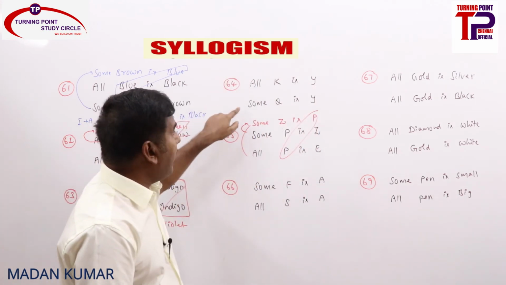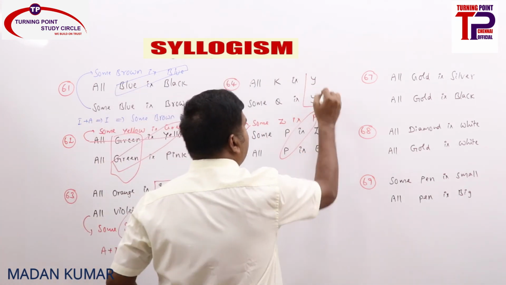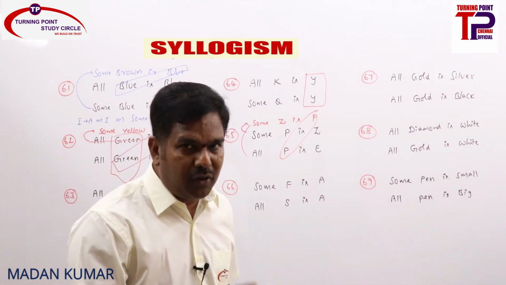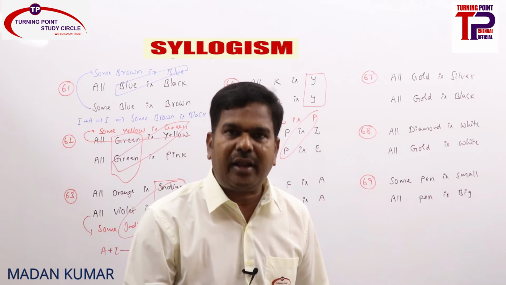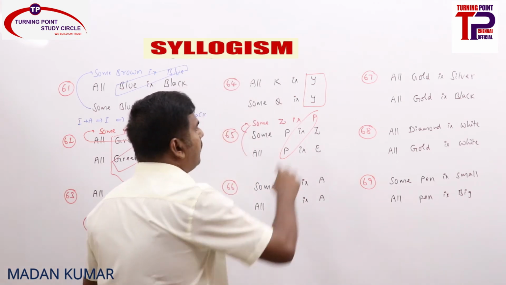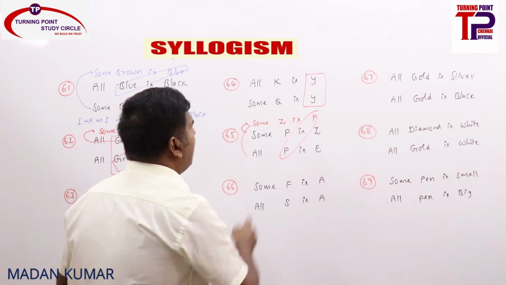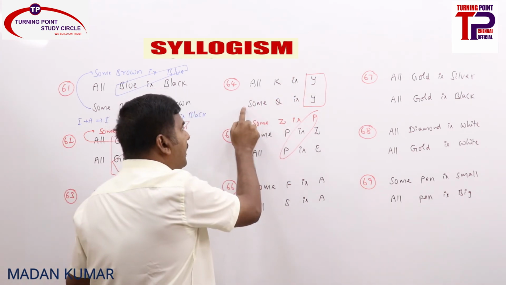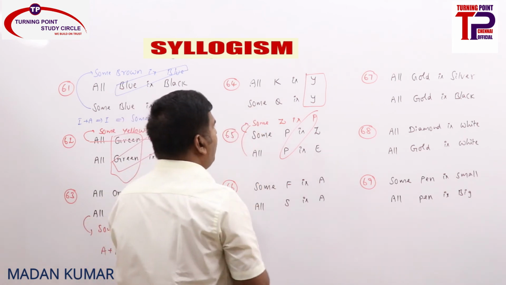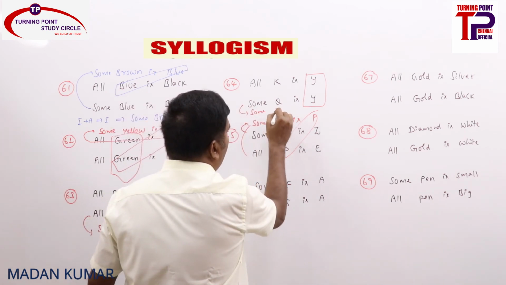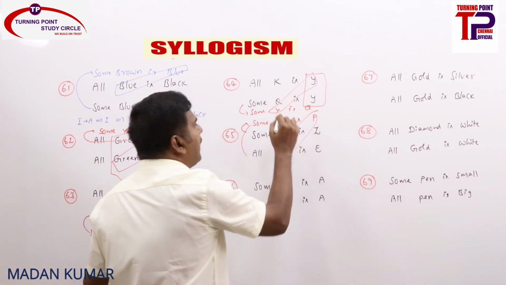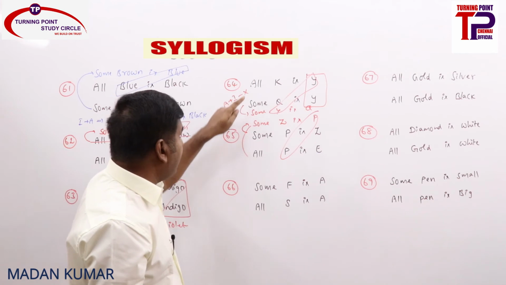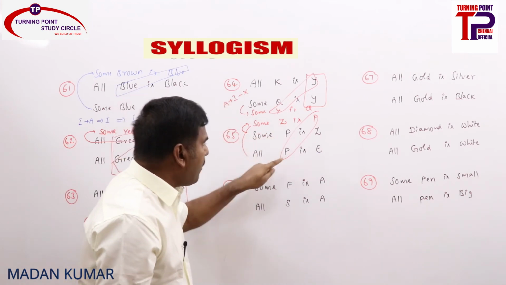Similarly, A and I statements are there. Whenever A and I statements are there, common term as predicate, you will never get a conclusion. This rule is applicable not only for both A statements, but even for A and I statements. Why? Because if you convert A into I, you will get I plus I, which is ruled out. If you convert I into I and make proper alignment, some Q is Y becomes some Y is Q, and A plus I gives no conclusion. So whenever you see A and I statements or I and A statements, check whether the common term is subject.